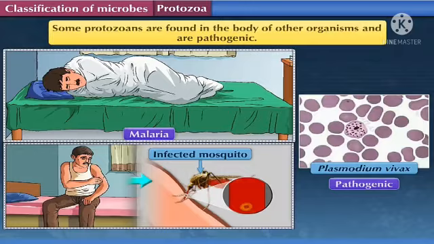As you can see in the picture, the microorganism known as Plasmodium vivax causes malaria in the human body. As you can see in the picture, the pathogenic microorganism Plasmodium vivax. I have given the picture also, and what it causes. It causes malaria in the human body. So it is pathogenic.